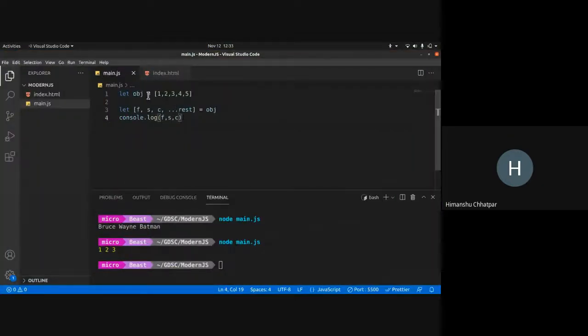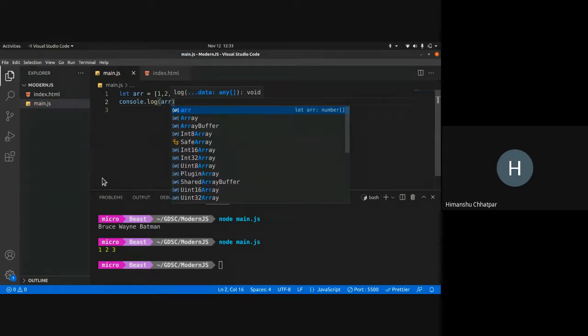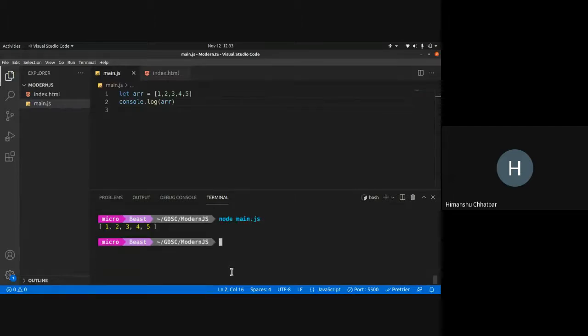So this is my object. Let's change this to an array. If I console.log the array, you see this is clearly an array. If I do dot dot dot, it gives me 1, 2, 3, 4, 5.